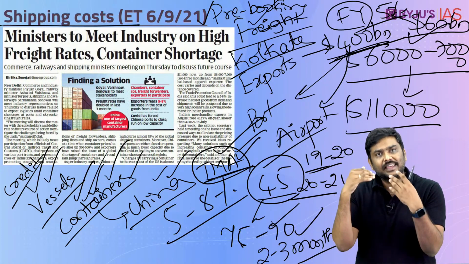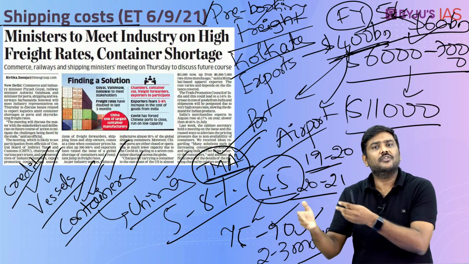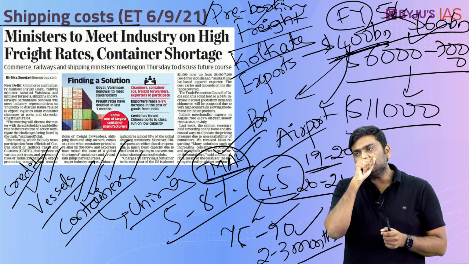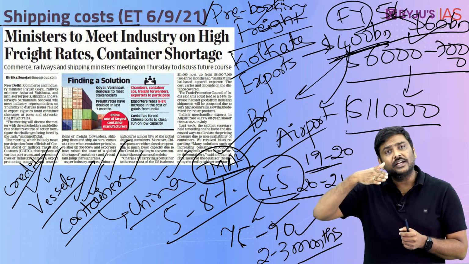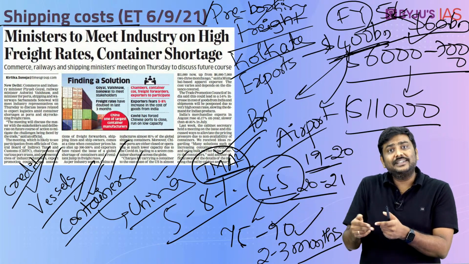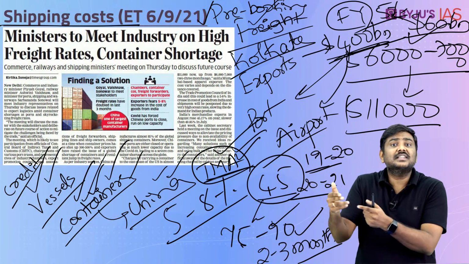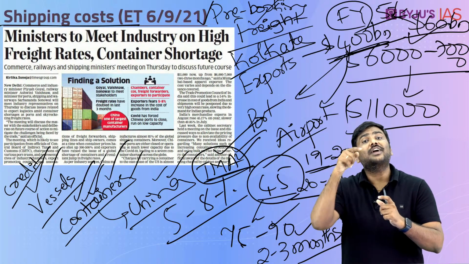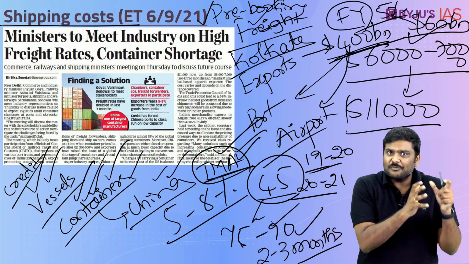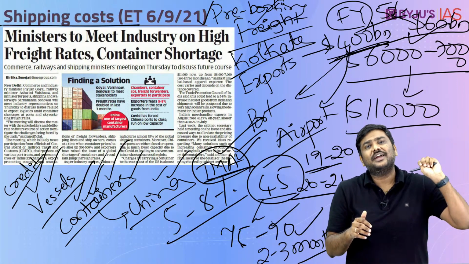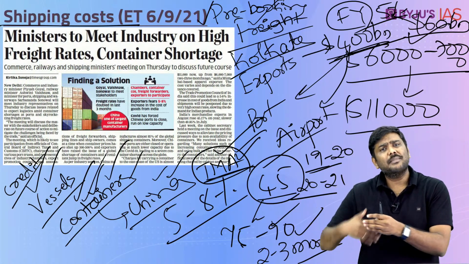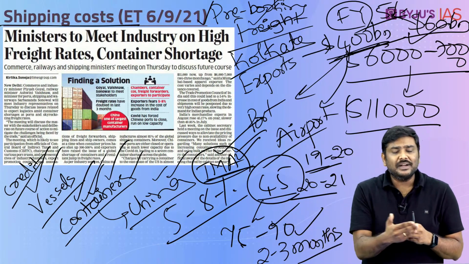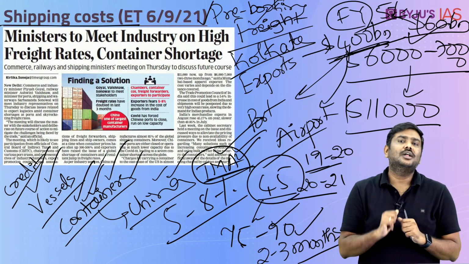And moreover, please understand, SCI has already been put on the block by the Government of India for the purpose of sale. Second, what the Government of India can do is promote more and more domestic companies to enter into shipping activity, so that the dependence on foreign vessels will come down. The third reform the government can take is to promote manufacture of containers in the domestic market, because as I mentioned earlier, more than 85% are manufactured by China. So reduce the dependence and promote the manufacturing of containers in the domestic market itself. So these are some of the reforms that can be implemented by the government either in the short term or in the long term. Done?